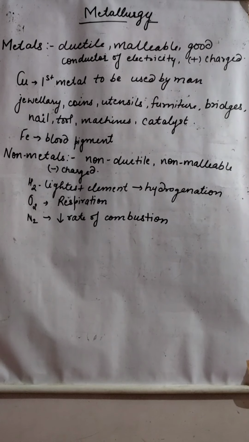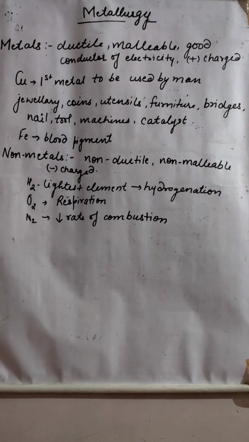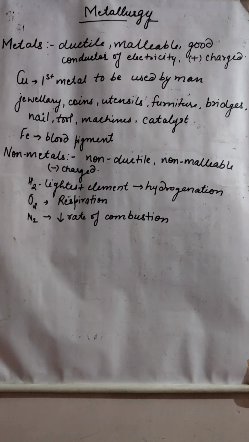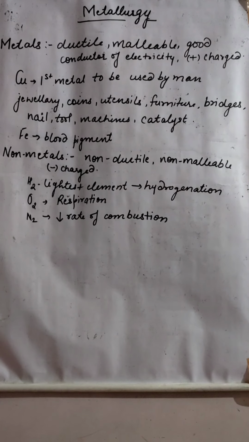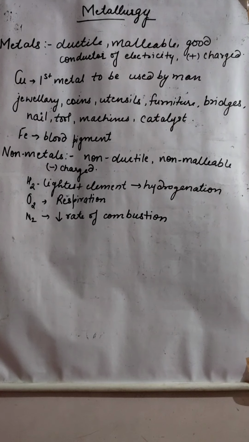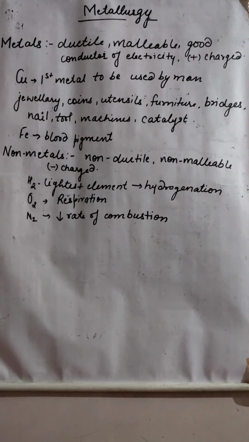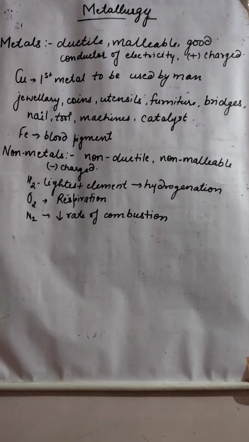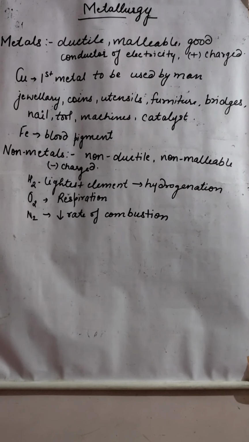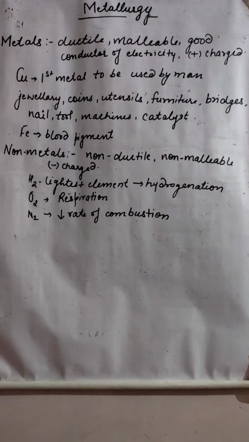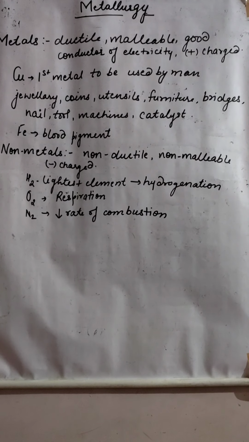So in this chapter metallurgy, ICSE has reduced the course. You have to learn only what are minerals, what are ores, what is the metallurgy of aluminium, what is an alloy, what is the use of making alloys, and the composition of some alloys. Only this much you have to learn.